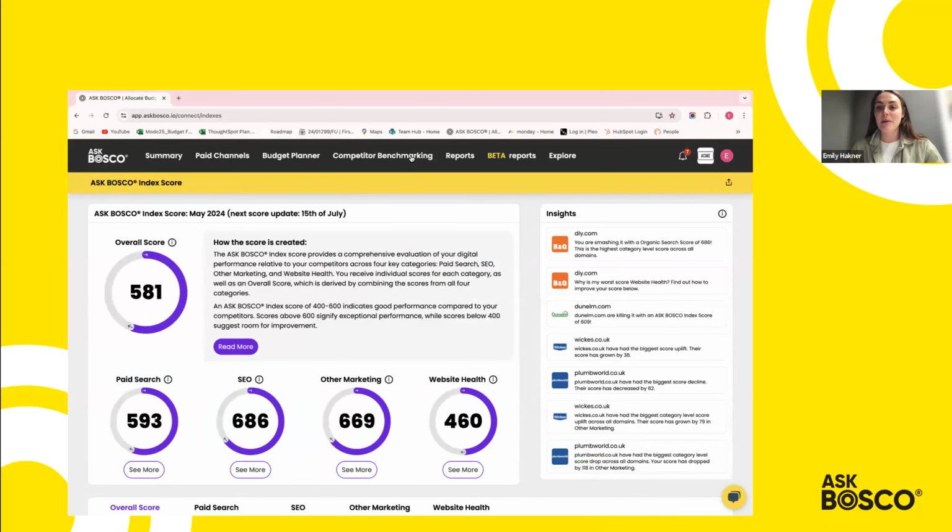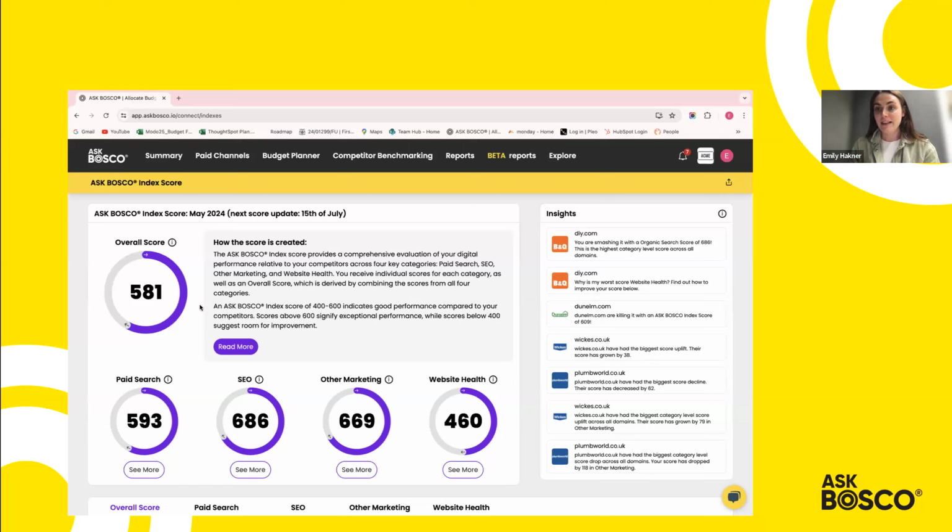So I'm just inside the demo account at the moment. So this is the new competitor benchmarking report. So we've listened to a lot of the feedback that we had. So there's been a lot of upgrades that we've done to this side of the product. So from an overall score, what you can see here is the score that you would have originally seen on the old Ask Bosco index. So this score is a score out of 1,000 that tells you how well you are performing from an online search visibility point of view.